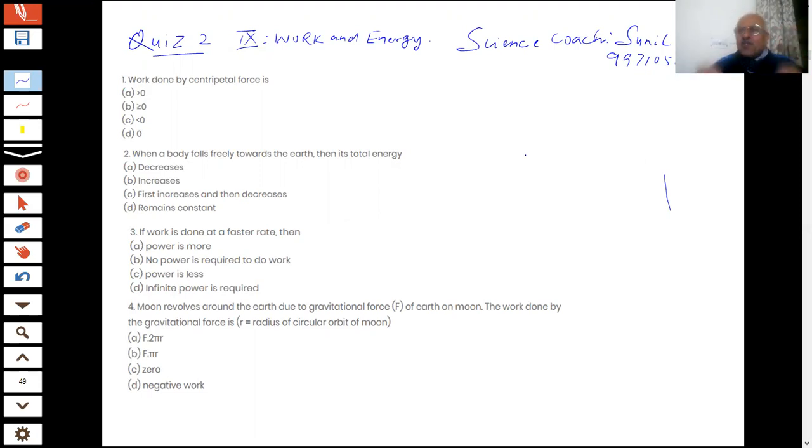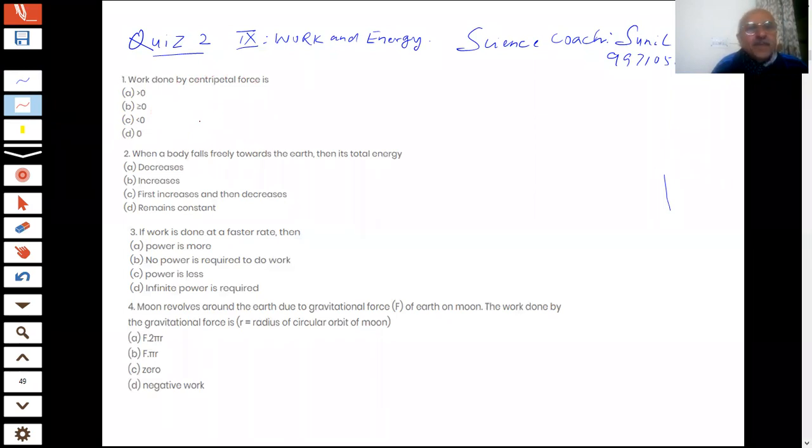The first question on the screen for you, students. The work done by centripetal force is, students. There are four choices. First question: work done by the centripetal force is greater than zero, greater than or equal to zero, less than zero, or zero. What is your answer, students?